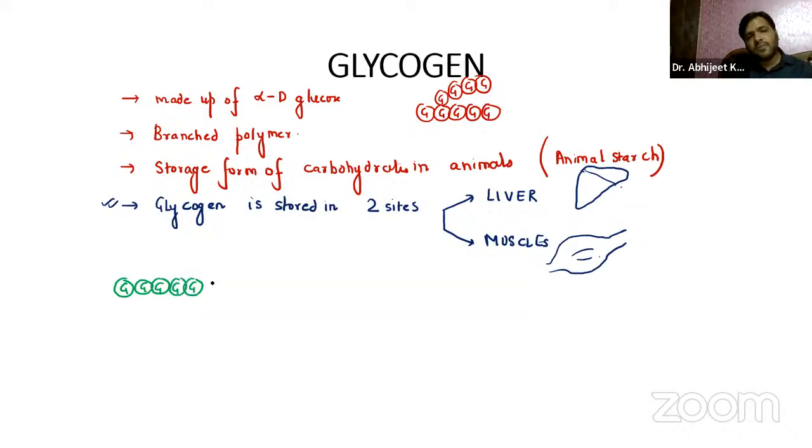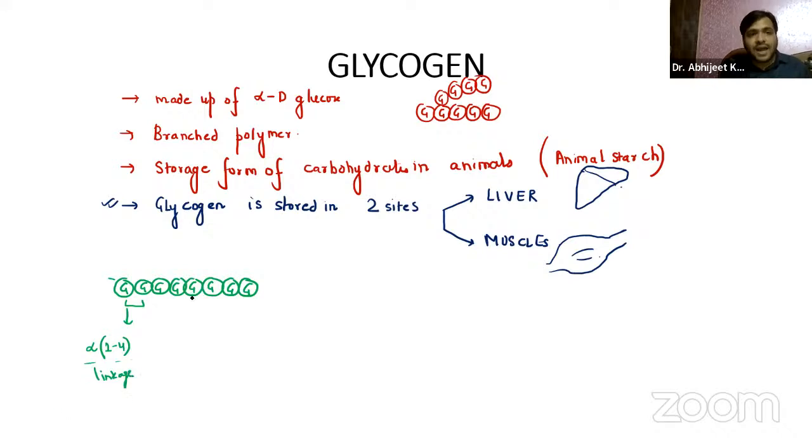It is formed from the glucose, right? Glucose and glucose are joining. Now, when glucose and glucose are joining together with each other, it is called alpha 1,4 linkage. The first carbon, the aldehyde group of this glucose, will be joining with the fourth carbon atom of the second glucose. So it is alpha 1,4 linkage, right?